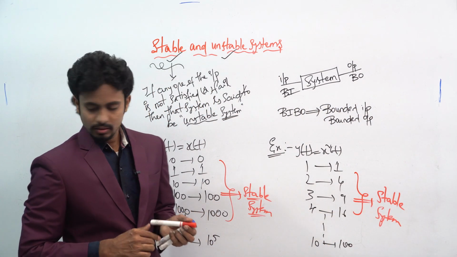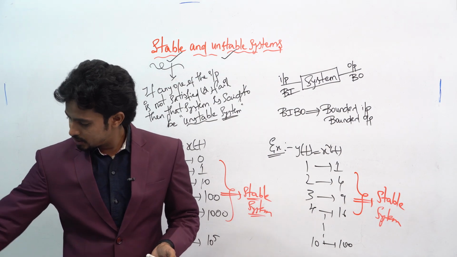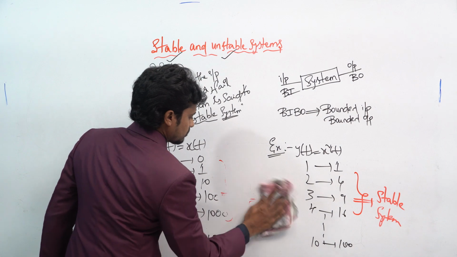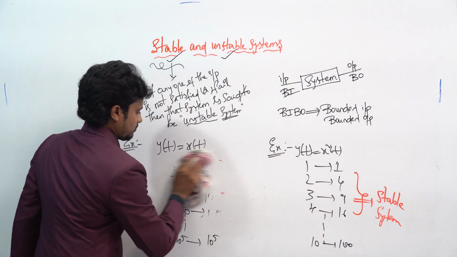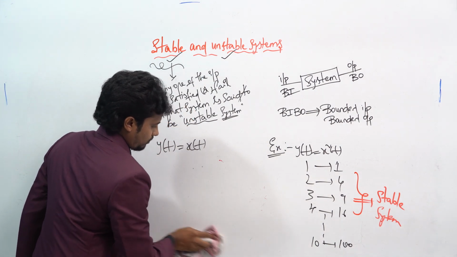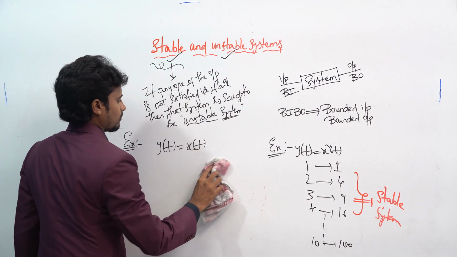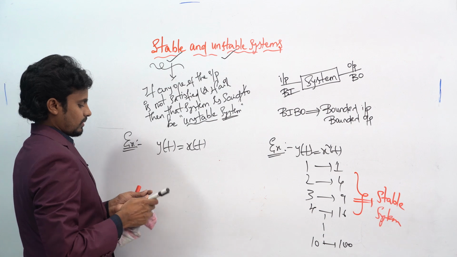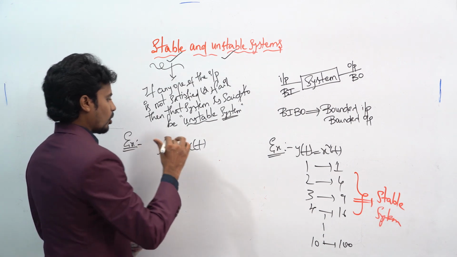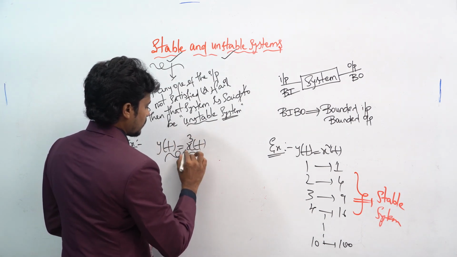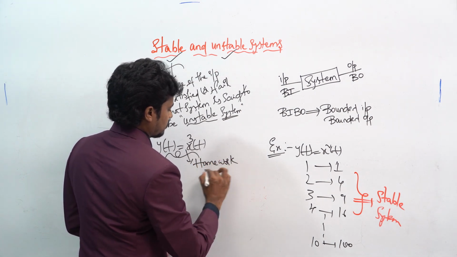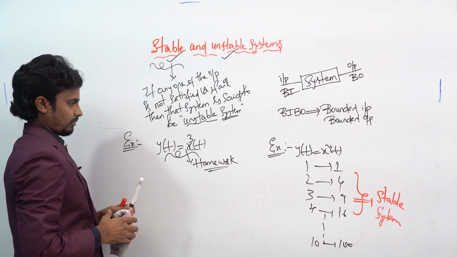Next you can see x cube of t. What will happen? Just take x cube of t as homework.